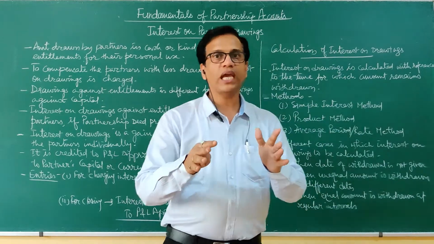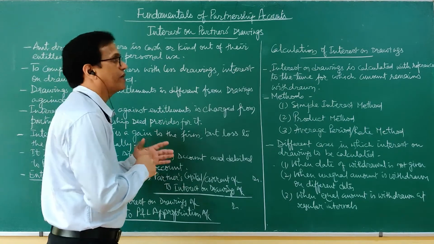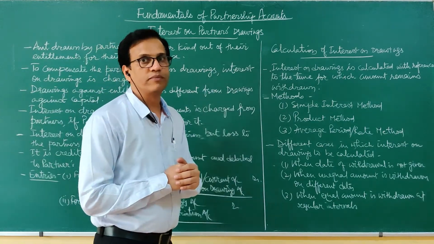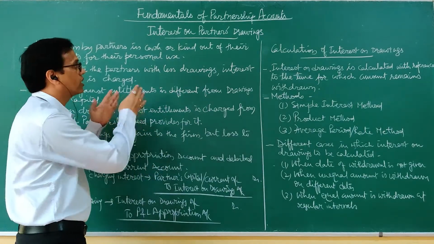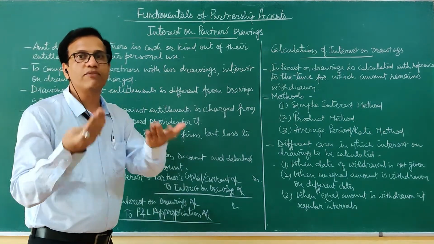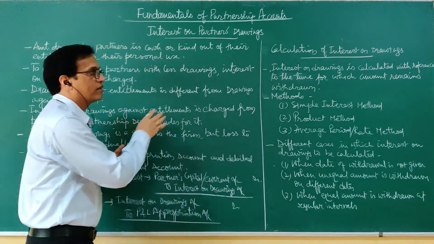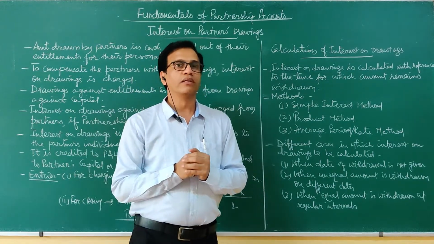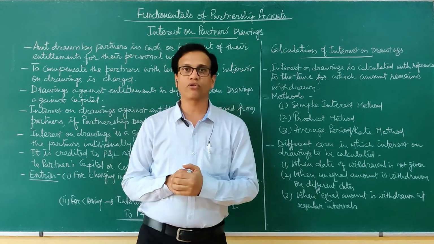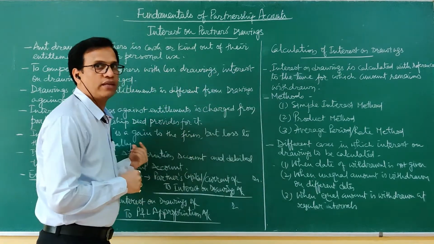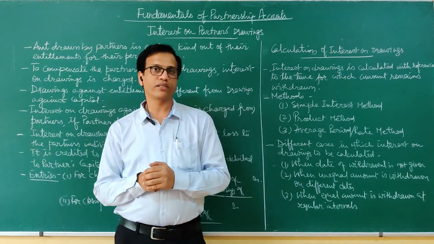All these things we have discussed while discussing the partnership deed, as well as while preparing the profit and loss appropriation account. We had a short discussion of all this, what is written here and what I have just discussed with you. Now, our main point for today's class is the calculation of interest on drawings. Its treatment we know, we have revised here. Now how to calculate interest on drawings?